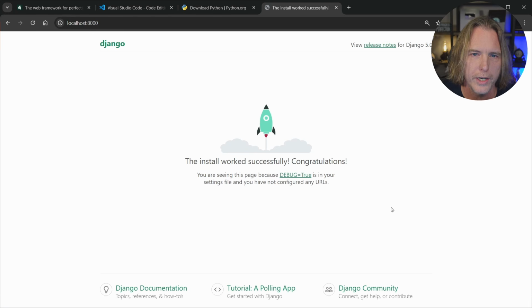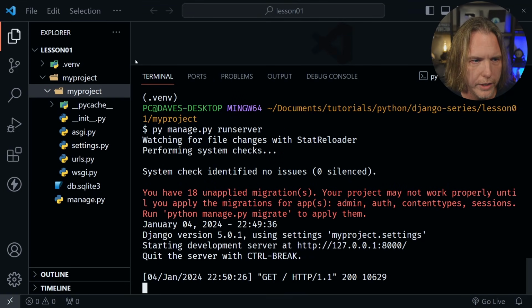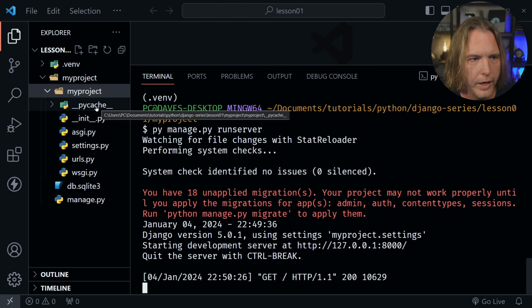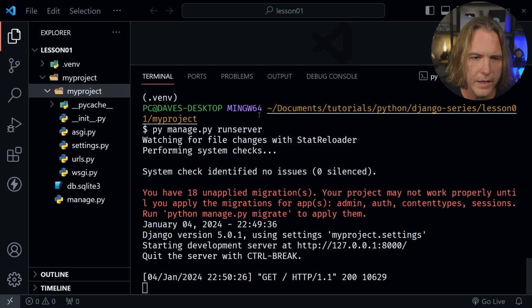This is just what you see from the initial installation. Now we're back in VS Code, and in the file tree, you should also notice that you now have a __pycache__ directory over here, and that's nothing to worry about. That just gets added, and also this db.sqlite3 file. Those were added since we've created our project and started the server. And nothing to worry about. Once again, we will eventually get to those. The __pycache__ actually just helps serve some things for our project faster, but it's nothing we need to be concerned about. Now let's stop our server.